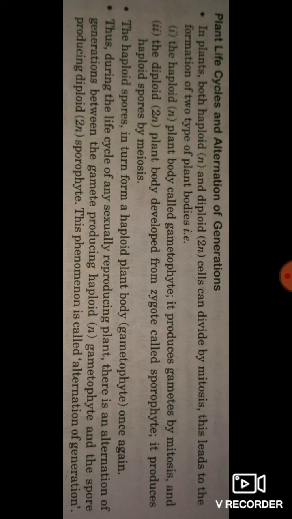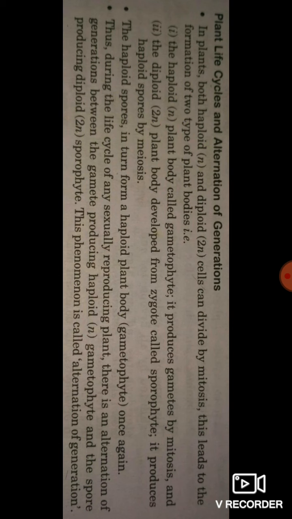And second, diploid. The plant body developed from the zygote is called the sporophyte. It produces haploid spores by meiosis. The haploid spore in turn forms the haploid plant body, that means the gametophyte, once again.